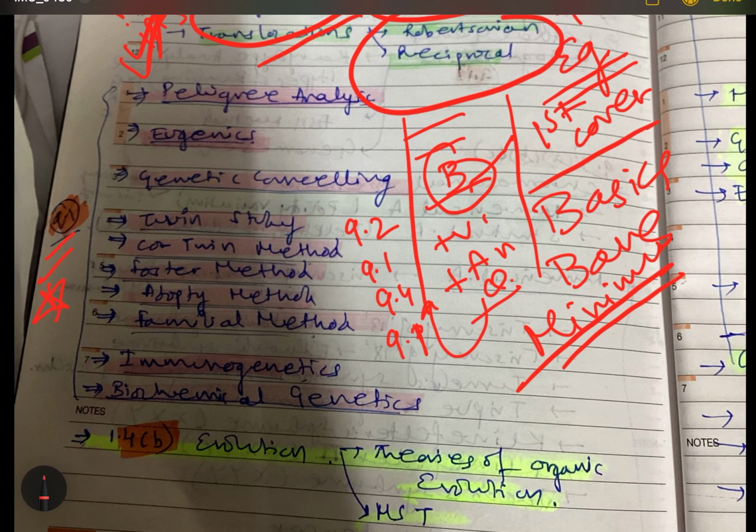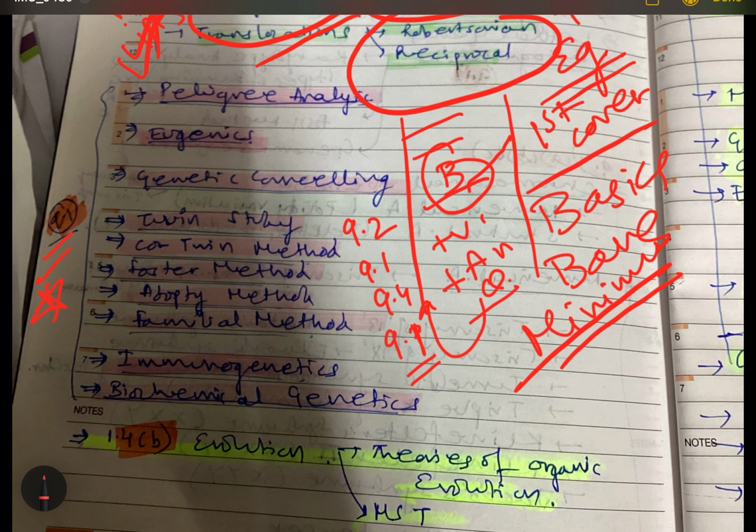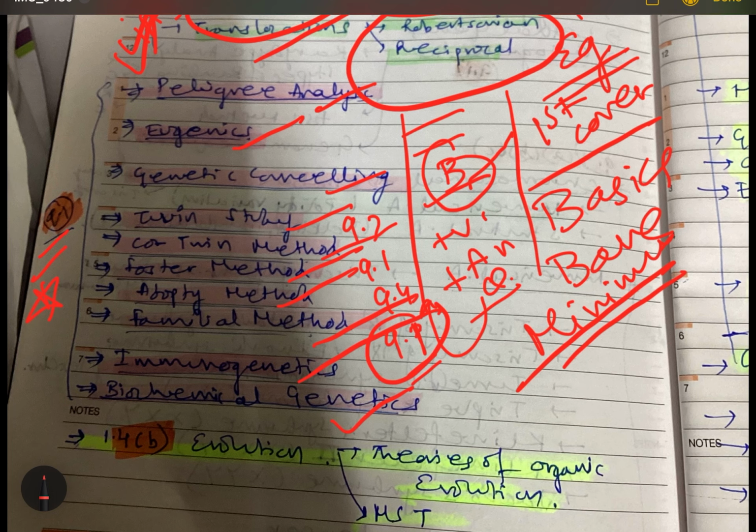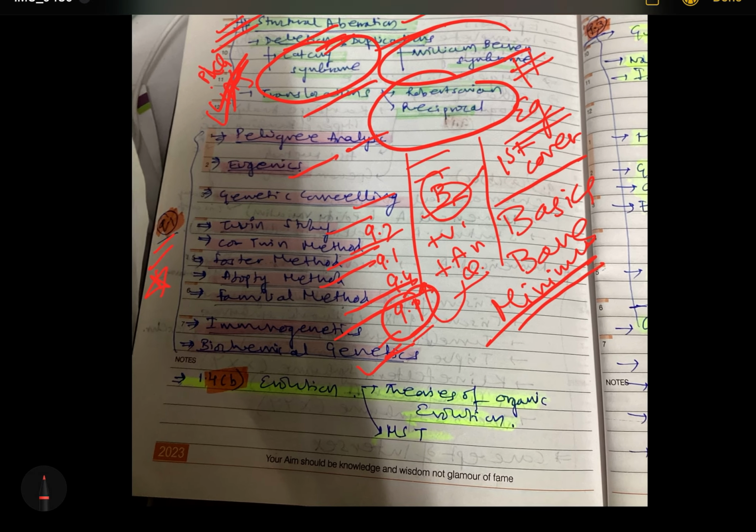So in 9.1 also, not all the topics: pedigree analysis, eugenics, genetic counseling, twin study, co-twin method, foster method, adoptee method, familial method, immunogenetics, and biochemical genetics. The topics which I'm leaving right now in 9.1, you don't have to cover them here. I'll be telling you, they'll be coming at the end.